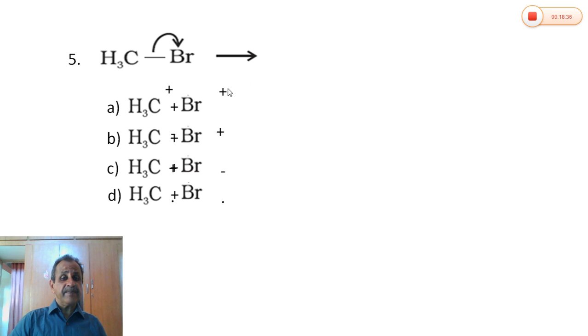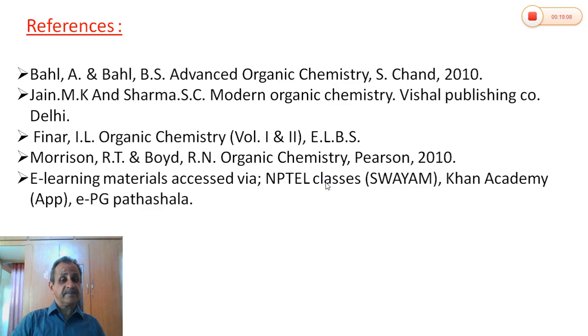The options are: CH3 plus and Br plus; CH3 minus and Br plus; CH3 plus and Br minus; and CH3 with one electron, methyl free radical, and bromine free radical. Here heterolytic bond cleavage takes place, ions are generated, both electrons move to bromine, therefore it is Br minus, and carbon with no electrons is CH3 plus. So the option is the third one, CH3 plus Br minus.